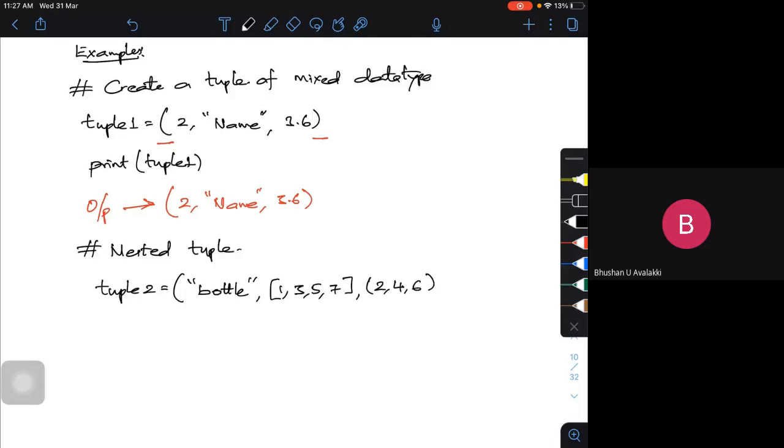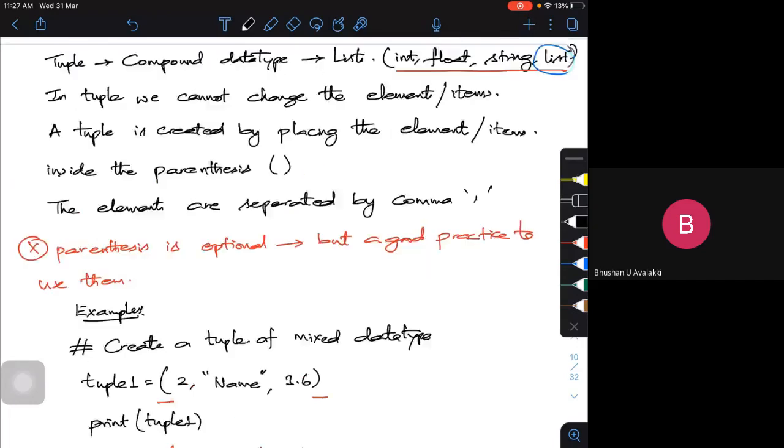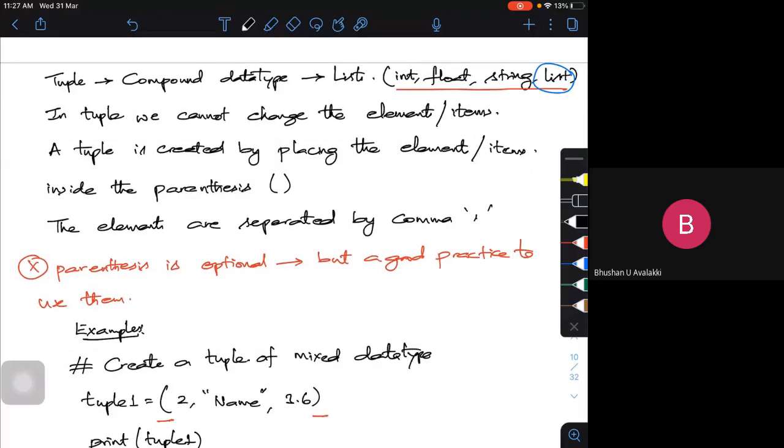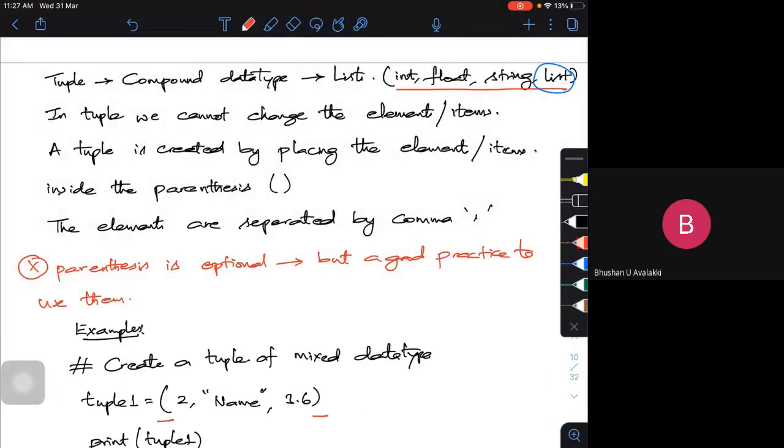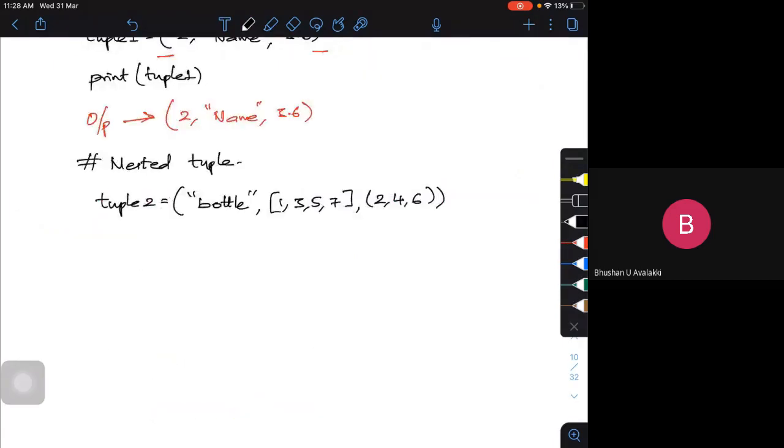Then I'm going to close it. So this is a nested tuple. A nested tuple can contain an integer, float, string, list, and other than that, it can have another tuple itself. Such a thing we call a nested tuple.